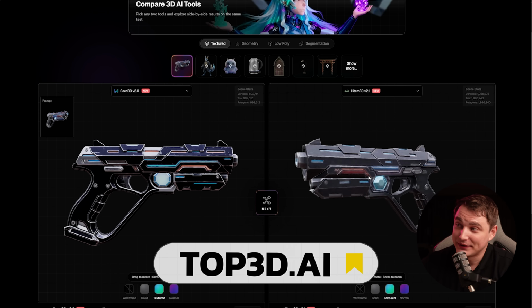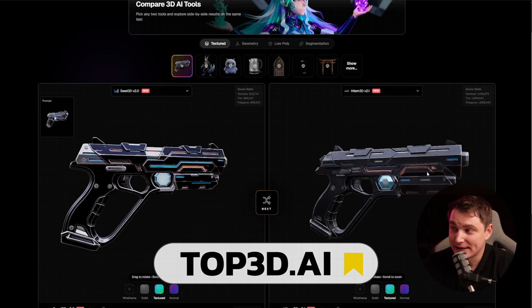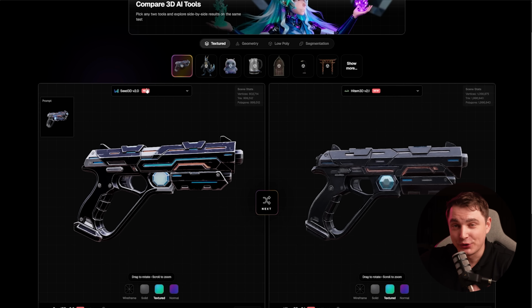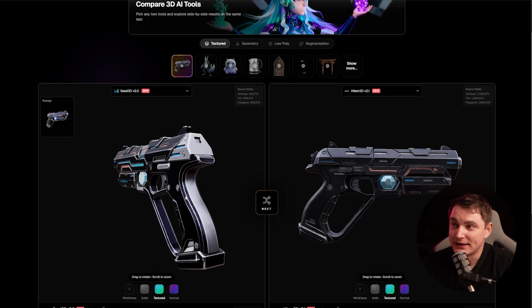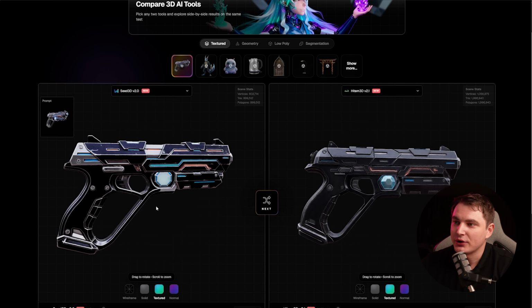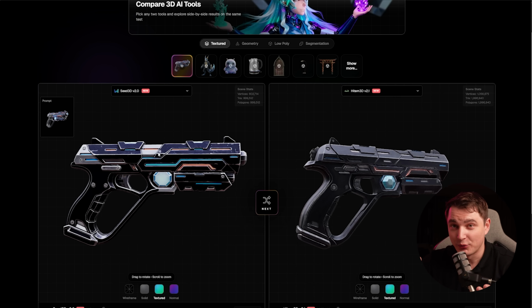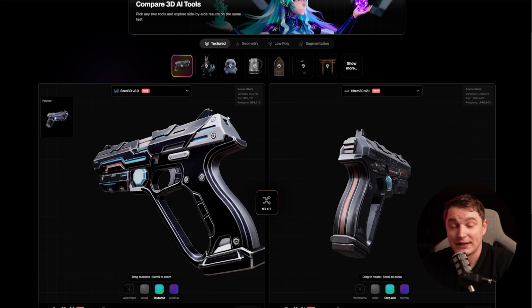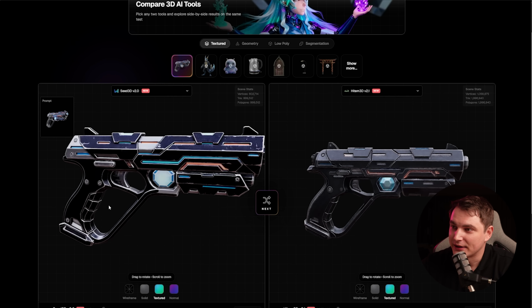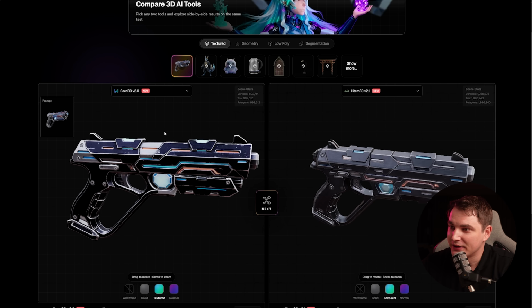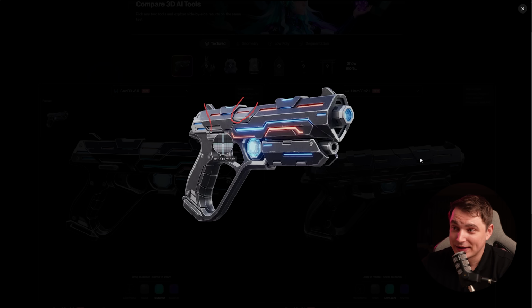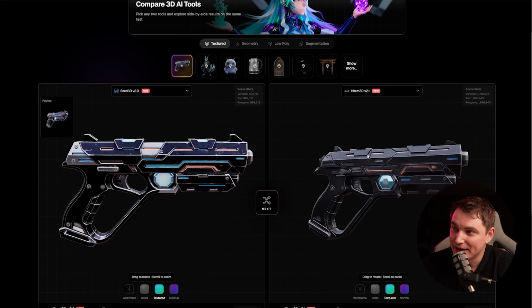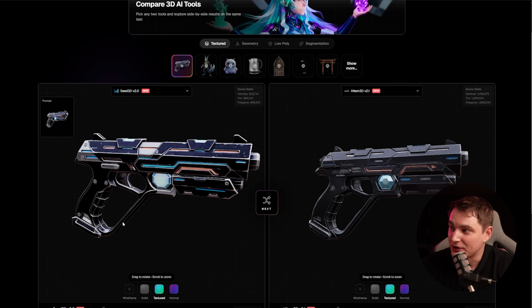And here's what I was talking about. Look, for example, this is Hitem, and look at the colors. Again, similar colors to what Hunyuan and Tripo do. And here is Seed. Look, it's very interesting. We can see the same thing, right? They are more saturated and contrasty, but maybe I like it. Even the reference is not that saturated, right? It's interesting how all the details are very different, right? But I took a closer look and saw that it actually defined a lighter area here and here, which Hitem, for example, didn't.